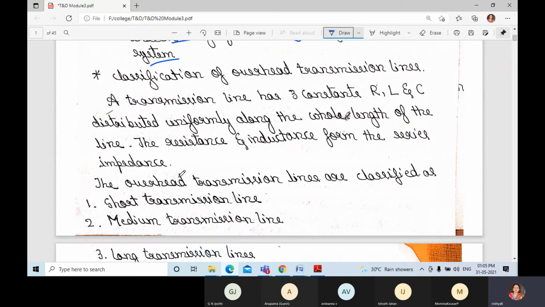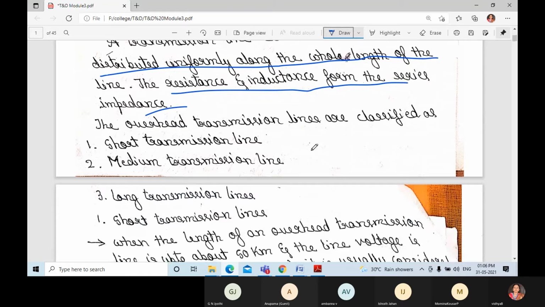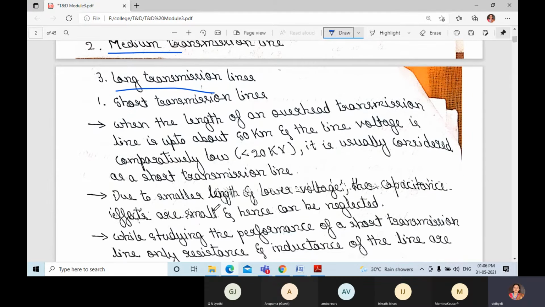Next is the classification of overhead transmission lines. A transmission line has three constants, resistance, capacitance, and inductance, distributed uniformly along the whole length of the line. The resistance and inductance form the series impedance, that is, Z equals R plus jXL. Overhead transmission lines are classified as short, medium, and long transmission lines. One by one we shall discuss them.